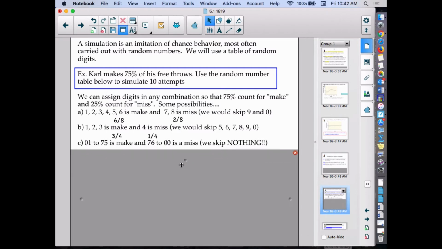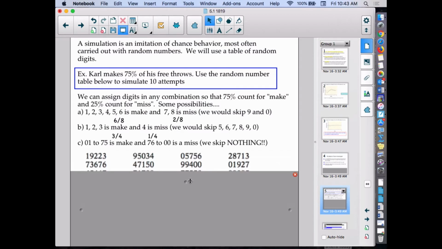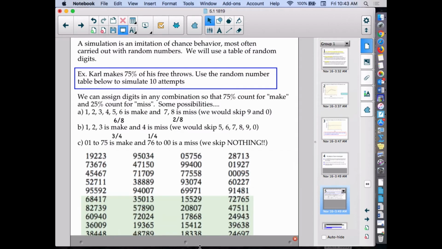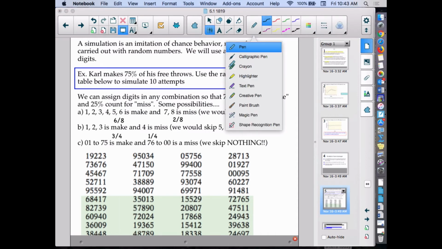I could also do 2-digit numbers and do 01 to 75. That is 75 digits. And 76 to 00 as a miss, and that is 25 digits. So that would work, and we wouldn't have to skip anything. So there's different ways you can do it. Probably the biggest difference here is we don't care if there are repeats. All we are using the random digits for are to decide whether we had a make or a miss.